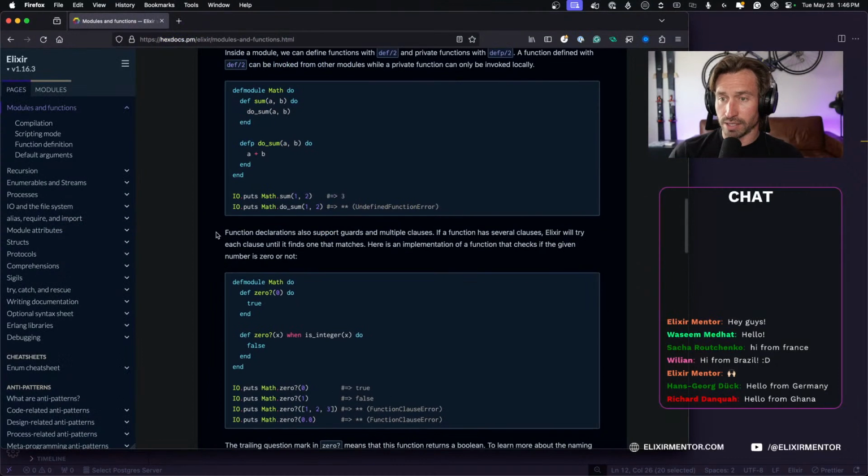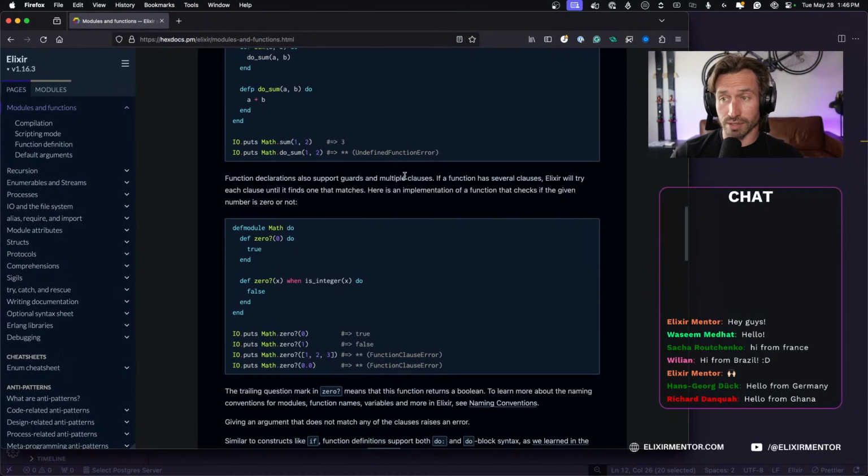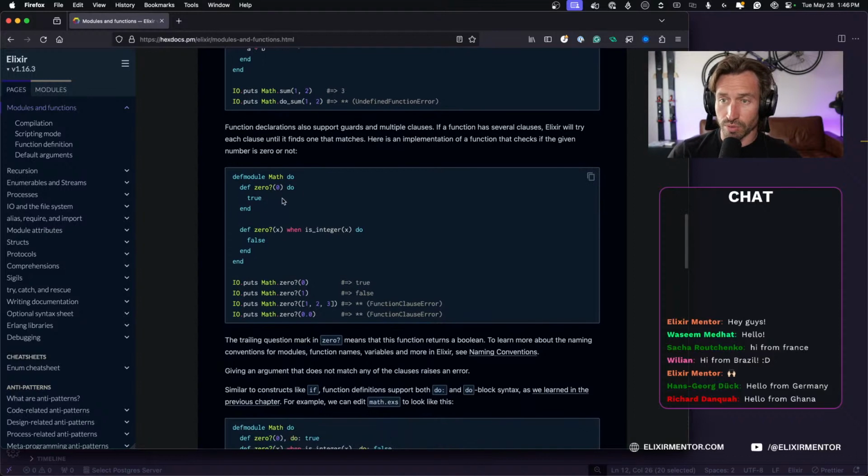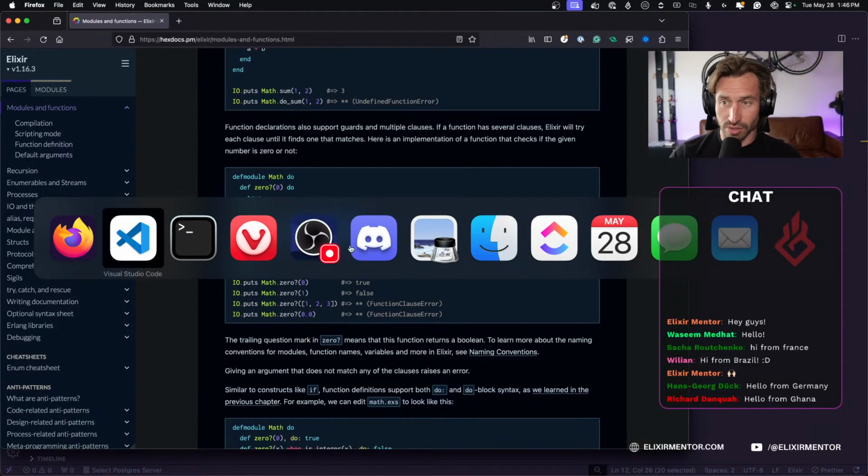All right. So function declarations also support guards and multiple clauses. If a function has several clauses, Elixir will try each clause until it finds one that matches. Here's an implementation of a function that checks if the given number is 0 or not. Okay, so we're writing a function that if it pattern matches to 0, we return true. If it's not 0, we're going to return false, and then we have a guard here that's just making sure x is an integer. Okay, so let's go ahead and add that to our code.